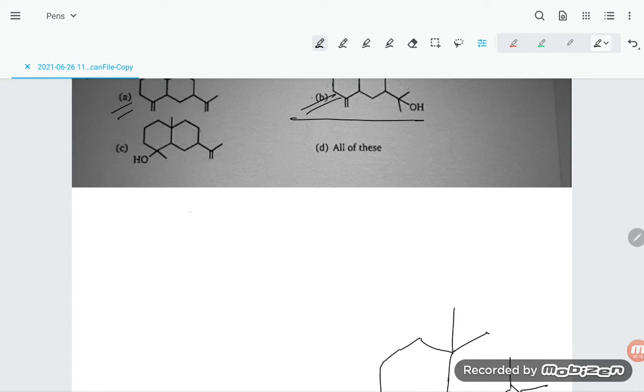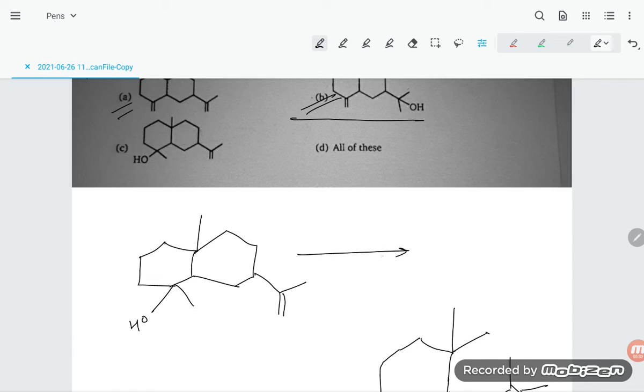This is the same, I think, students, whatever the options are. A double bond is there, here is OH, and here is a double bond. So dear students, here we are taking 2HCl, right? Here is the lone pair of electrons. So from here, a water molecule will be lost.